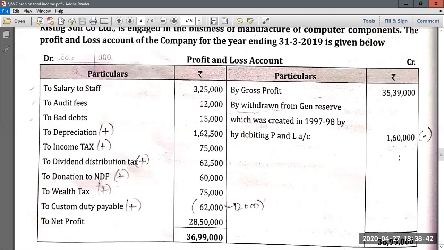But since it is a non-business income, you should consider it as income from other sources, and you should deduct it from net profit because it will not be your current year business income. That means you have not earned this 1,60,000 through regular operations of business. So you have to deduct this 1,60,000.